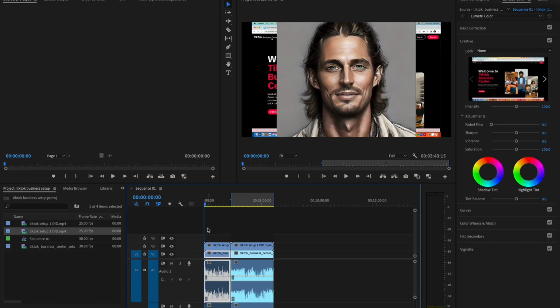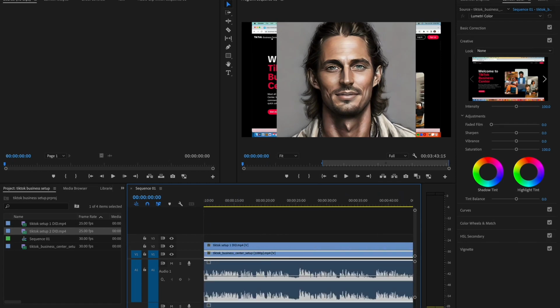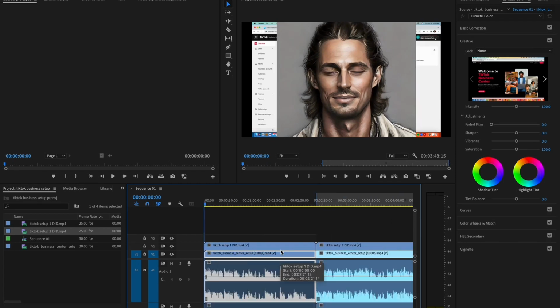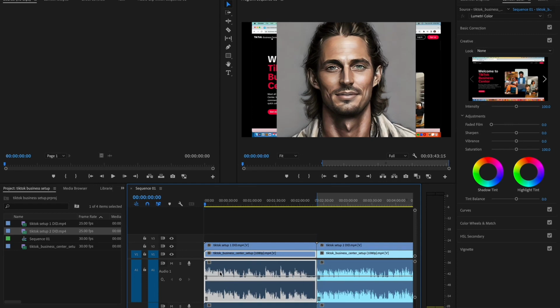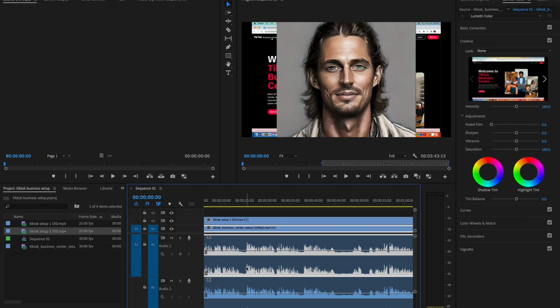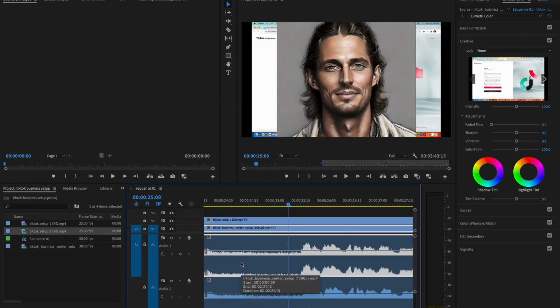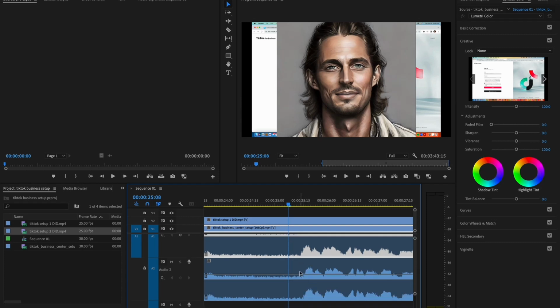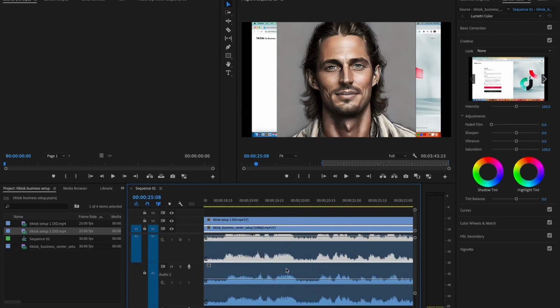The reason we want that, we're gonna go all the way back to the beginning. We're gonna zoom in, which you can just use right here, right? Zoom in, and kind of see the whole thing here. The reason we want that audio file is that we actually can drag this up right here, really easy. We actually want these to match. So we wanna look at these and kind of see how well they match. They look pretty close, but this bottom file right here is a little bit off. It looks a little bit to the right. So we could fix that really easy.